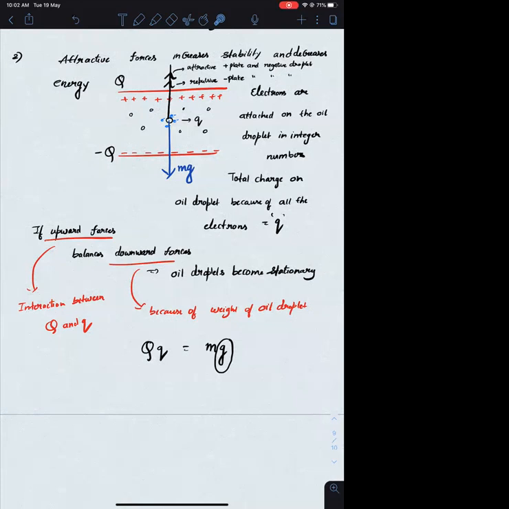The upward force is because of the interaction between the charges, and the downward force is because of the weight. The expression for the interaction is some Q into q with some constant K. I'm not worried about that constant K because we are not doing the exact calculation. So the interaction among Q and q must be equal to mg.